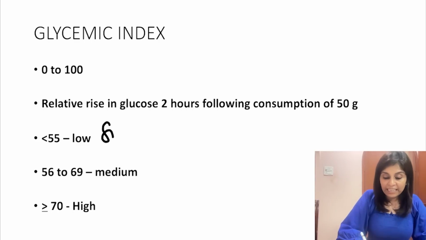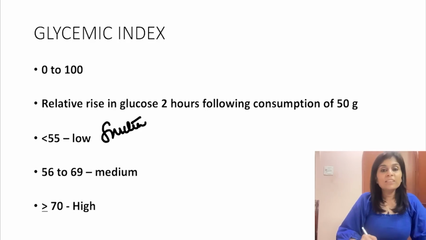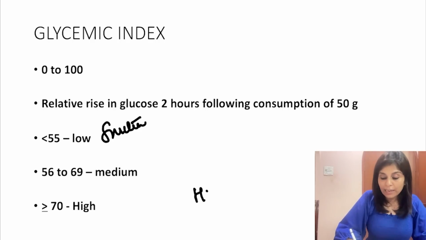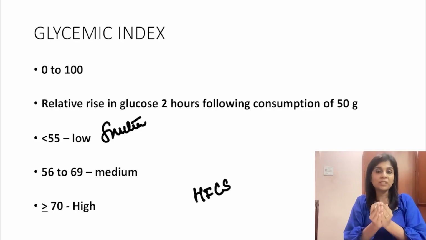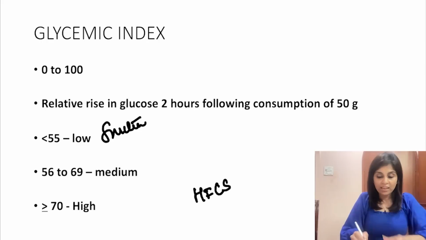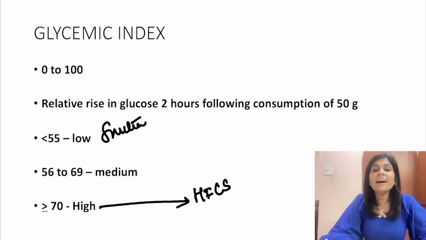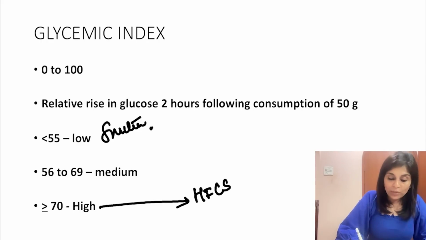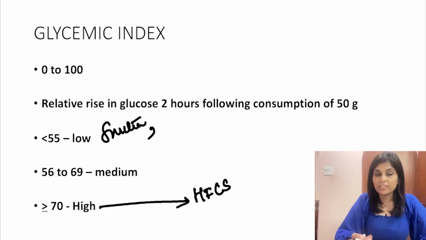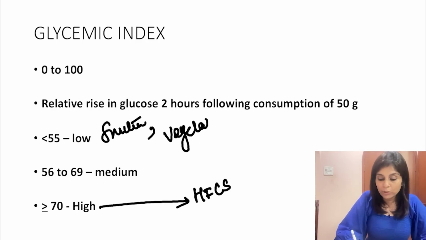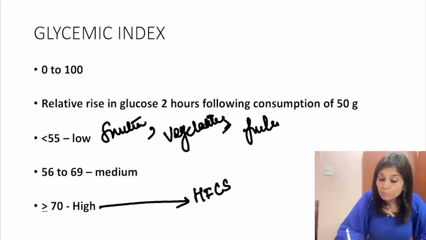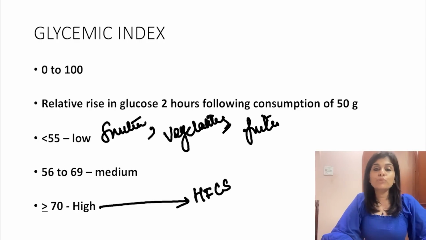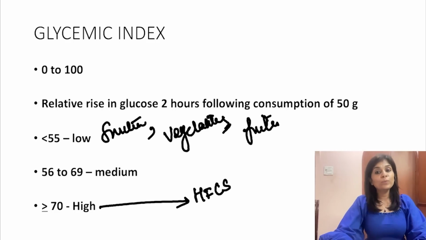Lower glycemic index is fructose. Okay, so please don't get confused between high fructose corn syrup and fructose. Fructose just as a substance has got lower glycemic index, whereas high fructose corn syrup has got higher glycemic index. Not only fructose, anything which we know is good for us. We know consumption of vegetable is good for us because vegetables are rich in fiber. They reduce the rate at which plasma glucose increases. Even fruits, even fruits which are supposed to cause weight gain, like mangoes, they have lower glycemic index.